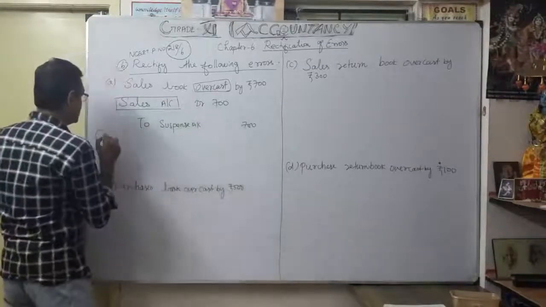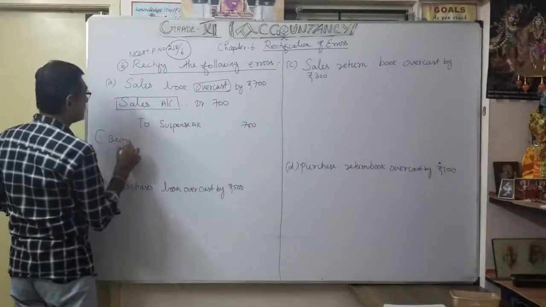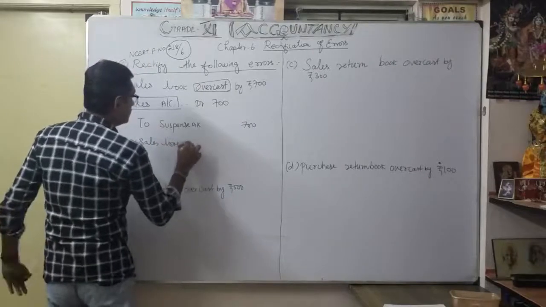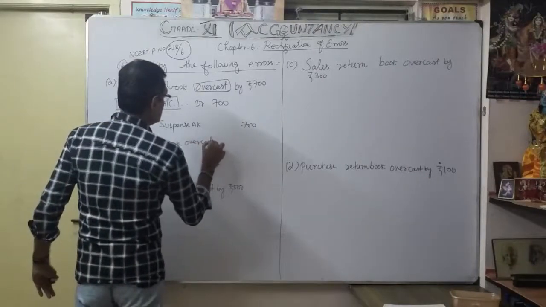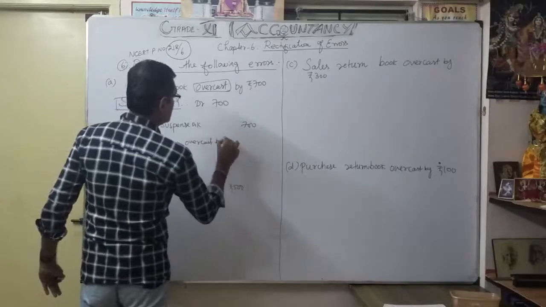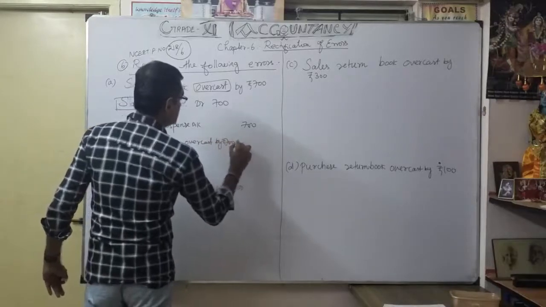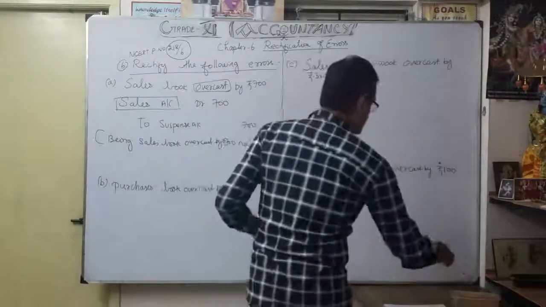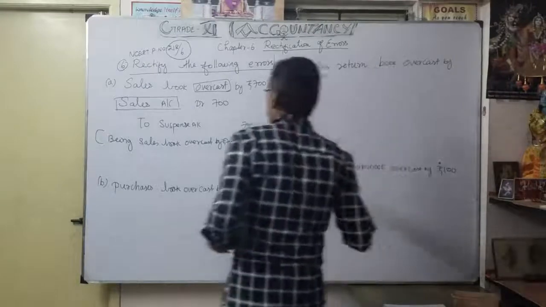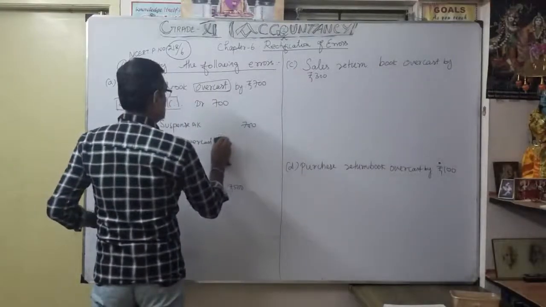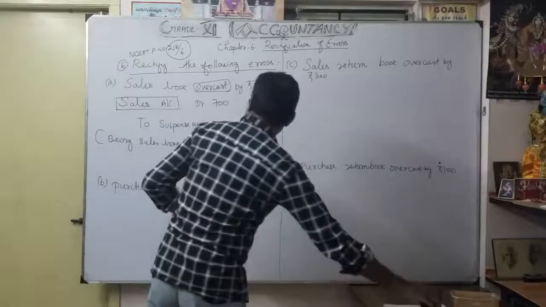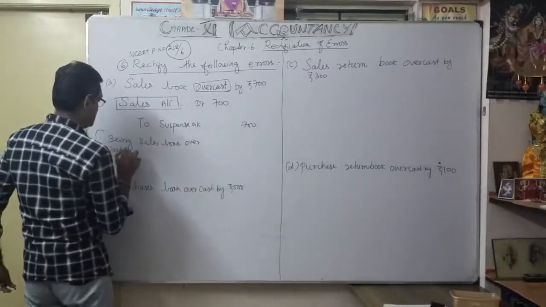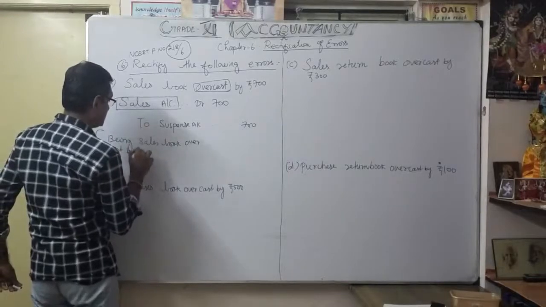So what is the narration? Being sales book overcast by 700.